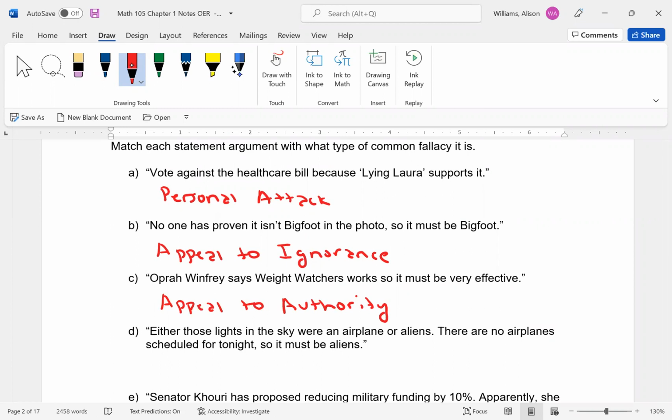Either those lights in the sky were an airplane or aliens. So we're limiting ourselves to only two options. There are no airplanes scheduled for tonight, so it must be aliens. That's the false dilemma. Only giving two options to start, and that's a problem.